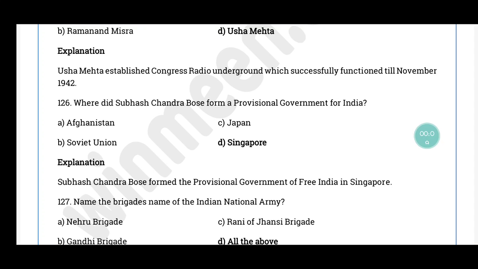இன்னைக்கு நம்ம 10th social scienceல lesson 14 ஓட part 6 வீடியோ வந்து பார்க்கலாம். Question number 126. Where did Subhash Chandra Bose form a provisional government for India? The correct answer is option D, Singapore. Subhash Chandra Bose வந்து he formed the provisional government for free India in Singapore.